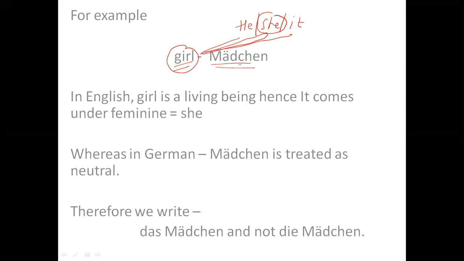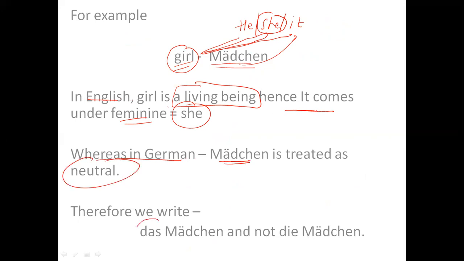It is neutral. So in English, girl is a living being. Hence, it comes under feminine, she. Whereas in German, Mädchen is treated as neutral. Therefore, we will write das Mädchen and we will not write die Mädchen. Right? For example, I give you one sentence.